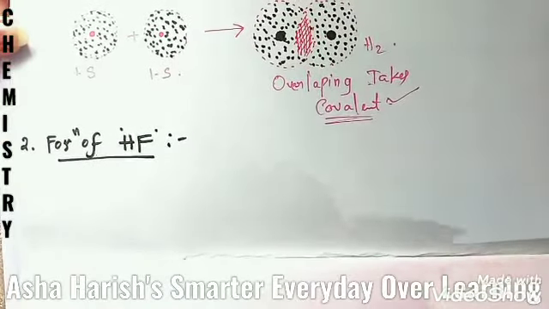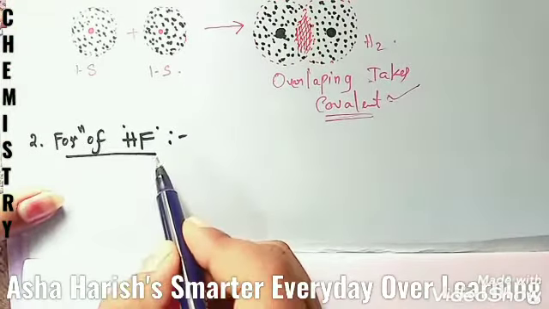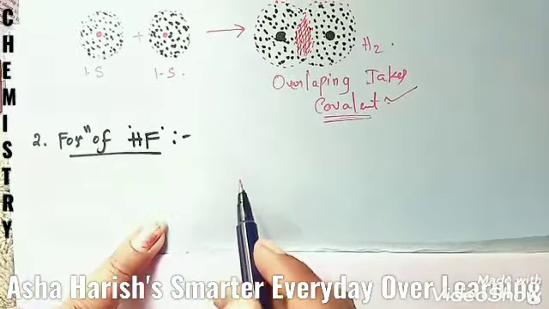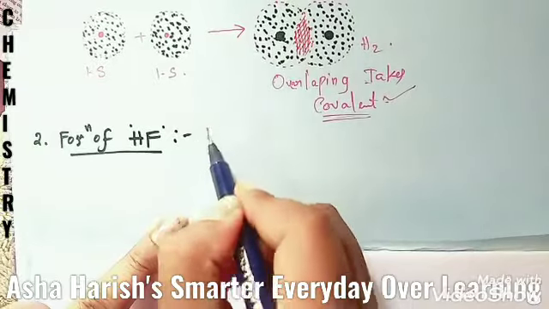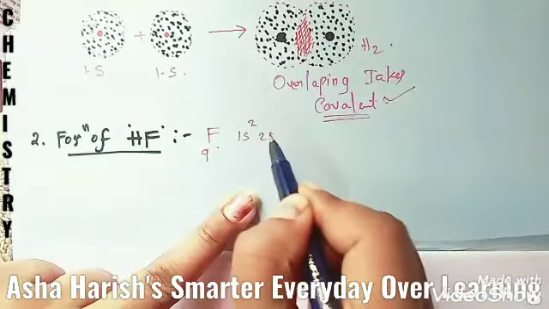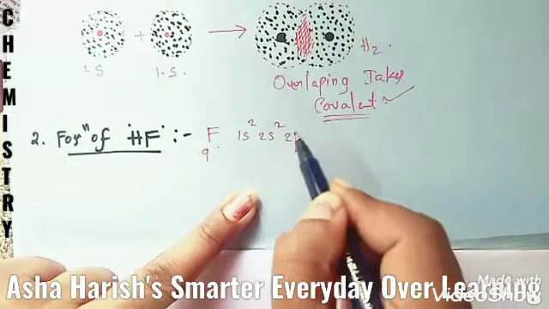Let's see the second example for this, formation of hydrogen fluoride molecule. In the formation of hydrogen fluoride molecule, one atom of fluorine, atomic number 9, has electronic configuration 1s2, 2s2, 2p5.